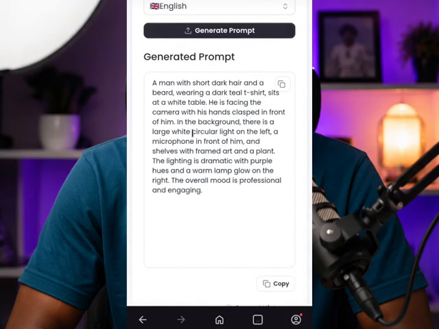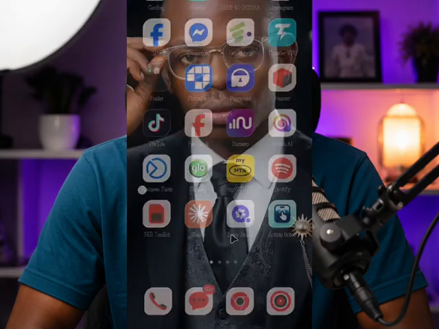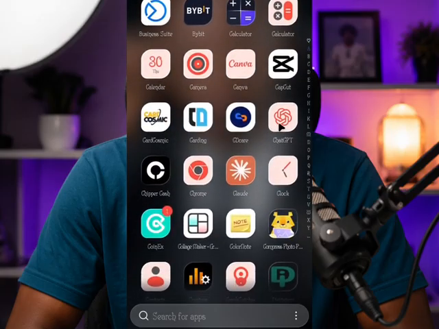Now this is the prompt here, as you can see: a man with short dark hair, something like that. So just copy it like this. You will see copy here. Now when you copy, you can go back to ChatGPT. You can use ChatGPT. Now this is ChatGPT.